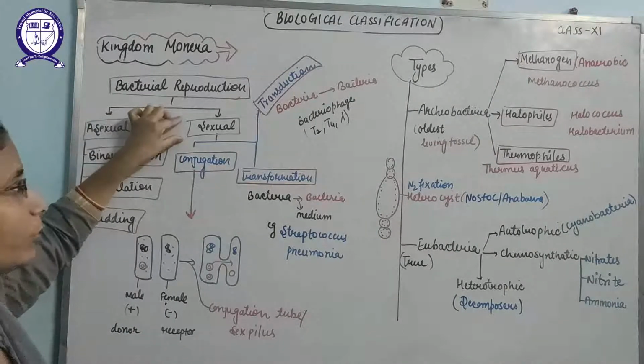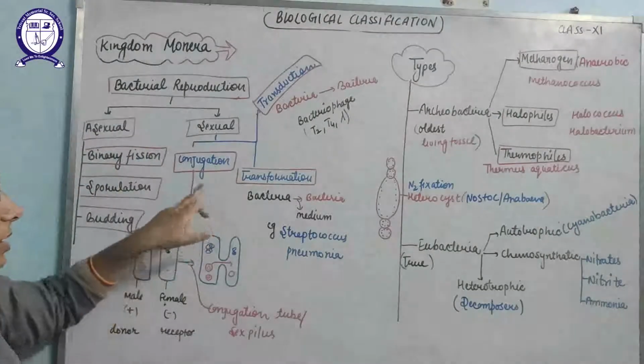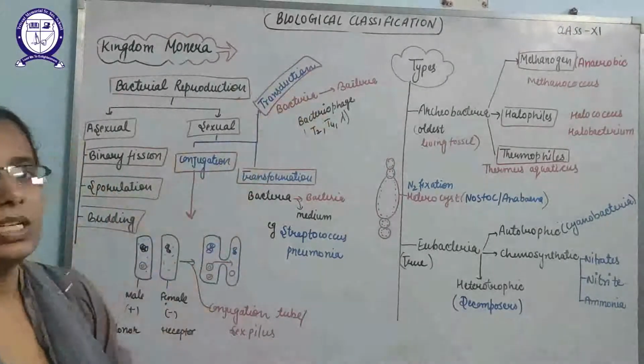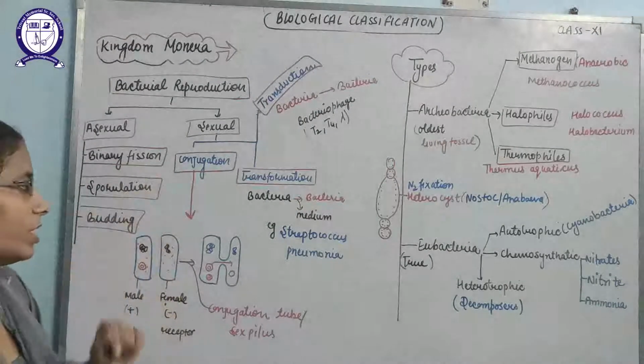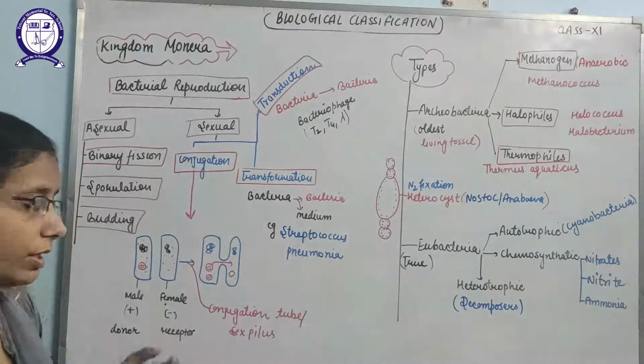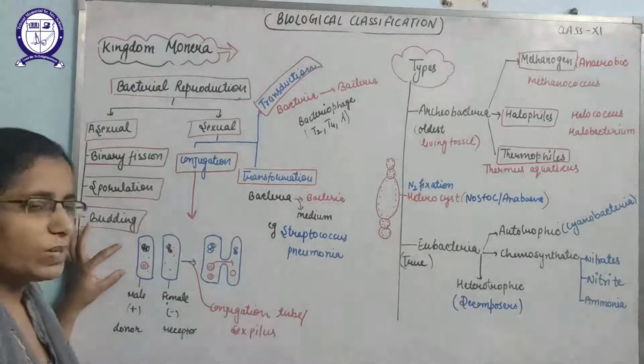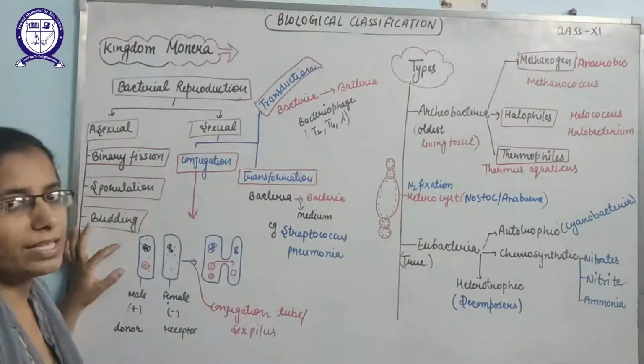But sexual reproduction will take place by three methods. First conjugation, second transformation, and third is transduction. First, conjugation. The bacteria have a special structure that is known as the plasmid.